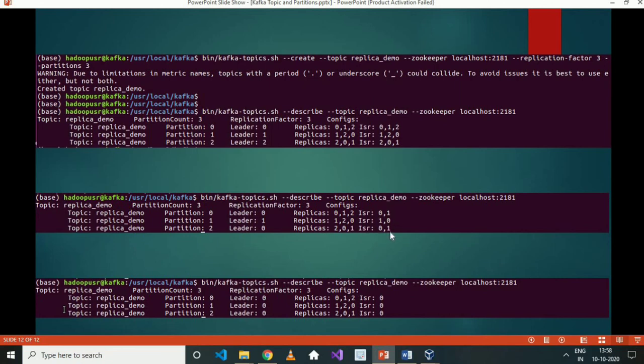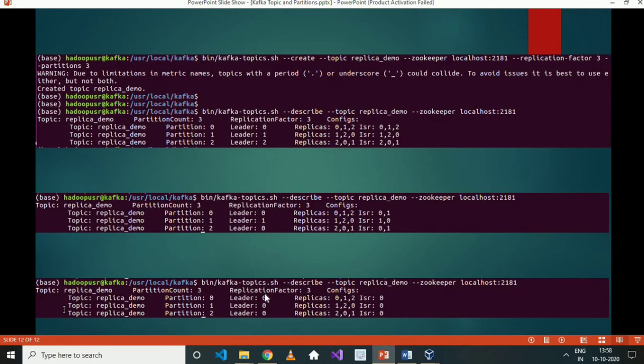Now if our broker 1 also fails, then all the partitions are on broker 0 now, and the replicas as well are on broker 0. So this is not an ideal scenario. In this case we are not even replicating anything. So if our broker 0 fails now, all our data is lost.